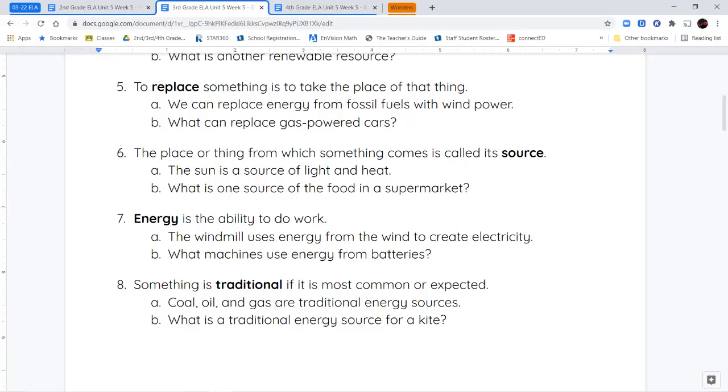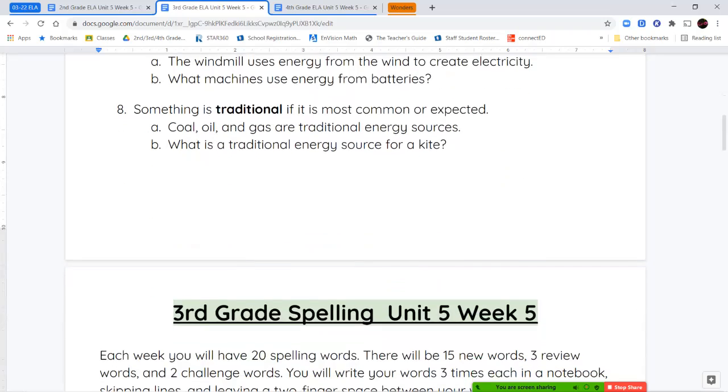Number 7 is the word energy. Energy is just the ability to do work. And number 8 is the word traditional. Something that is traditional is expected, it's common, it's not something that's new, it's something that people are used to using. So traditional energy sources are like oil or gas or coal that people used to burn for energy or use for energy in the past.